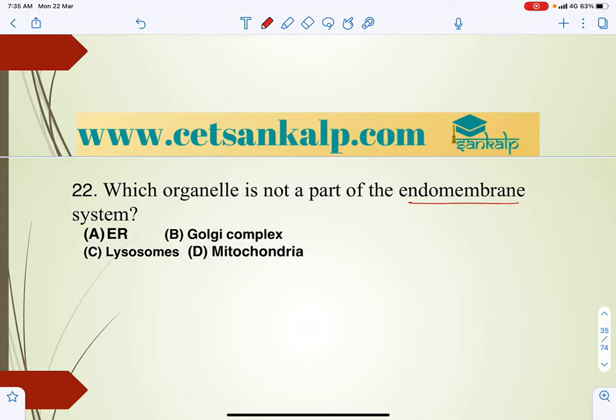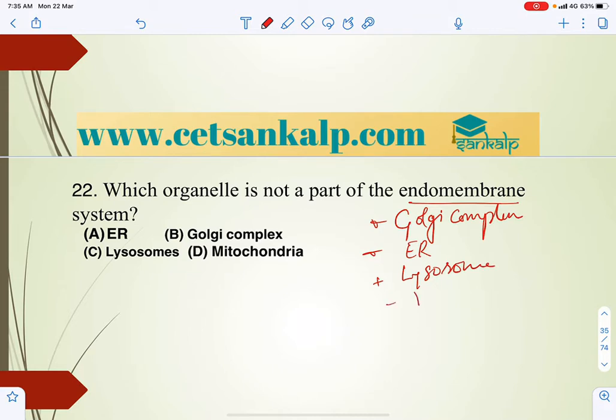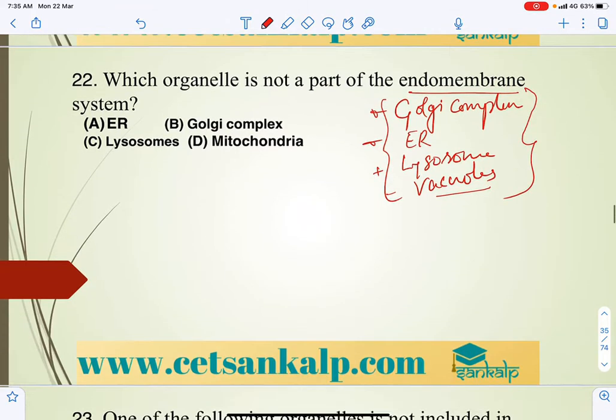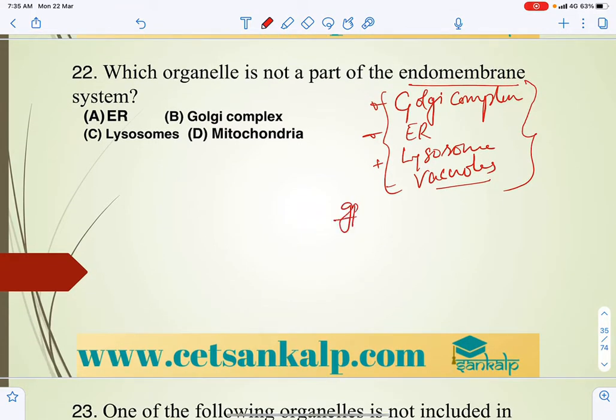We already discussed the endomembrane system, which includes the Golgi apparatus or Golgi complex, the endoplasmic reticulum, lysosomes and vacuoles. So these are the endomembrane system. What is the meaning of endomembrane system? A group of membrane bound organelles.